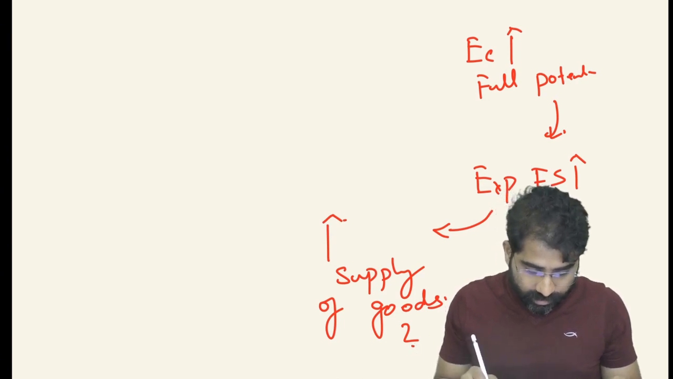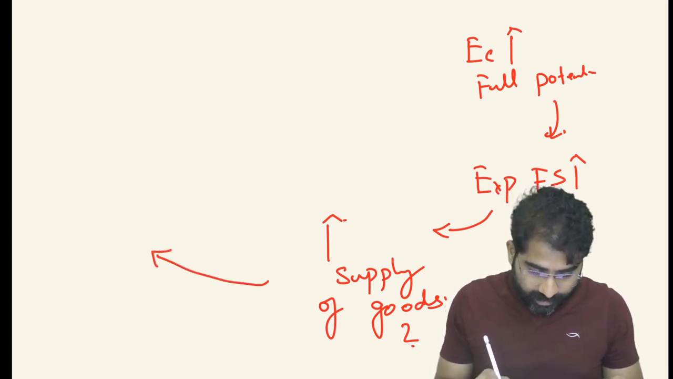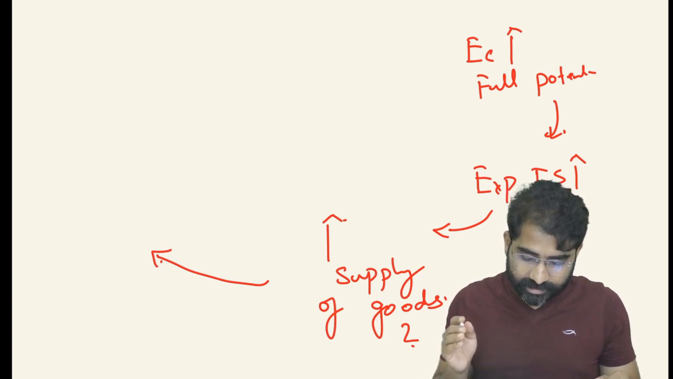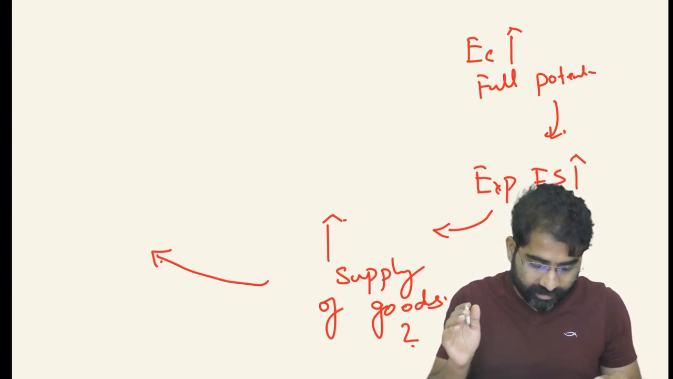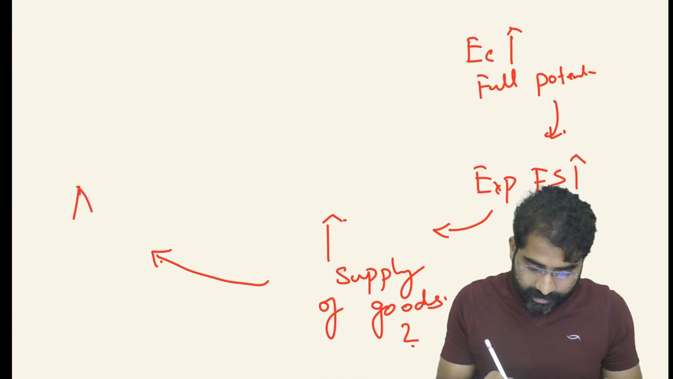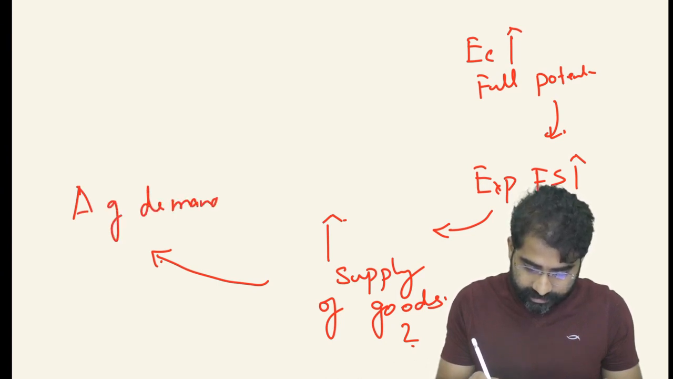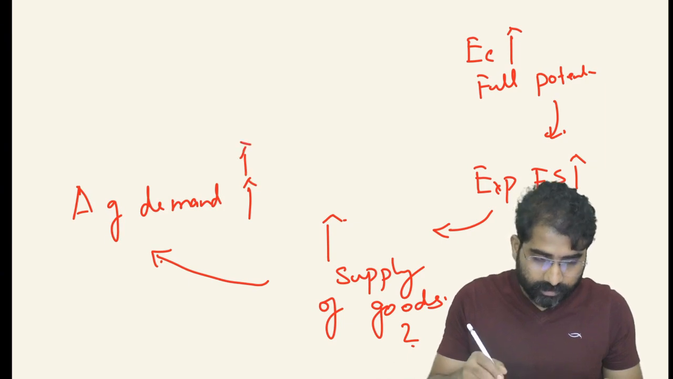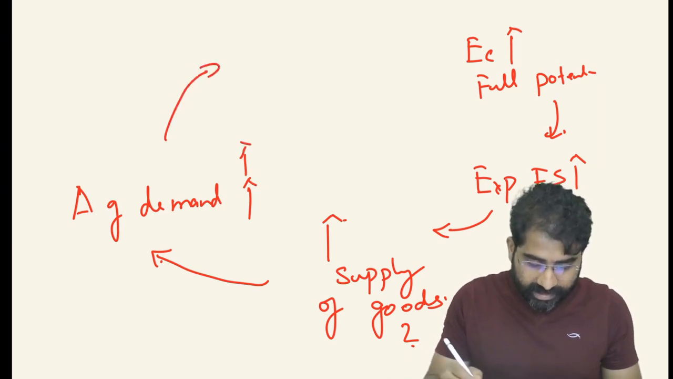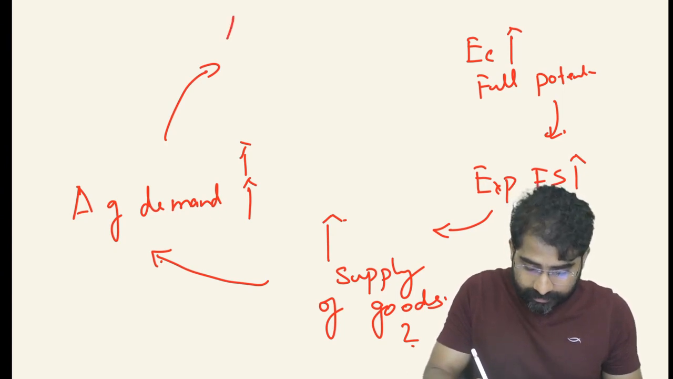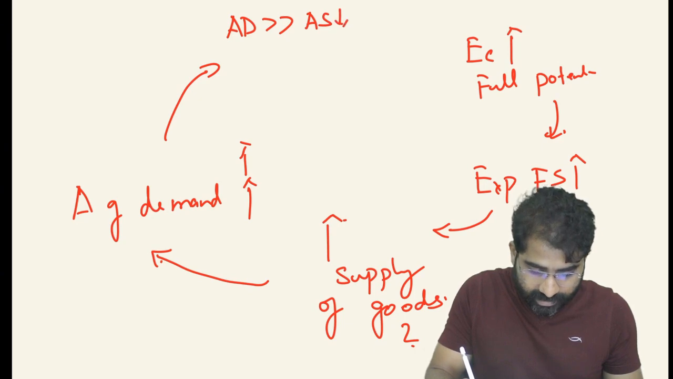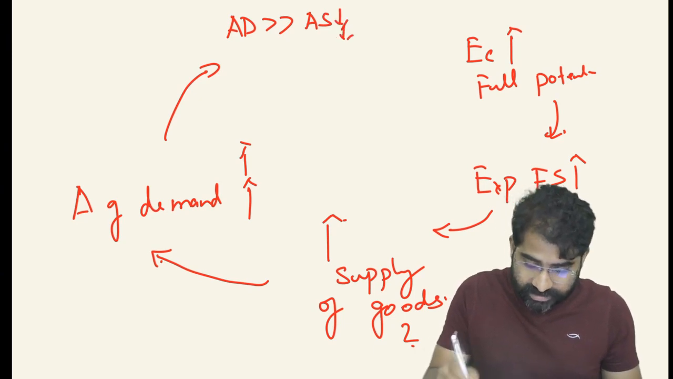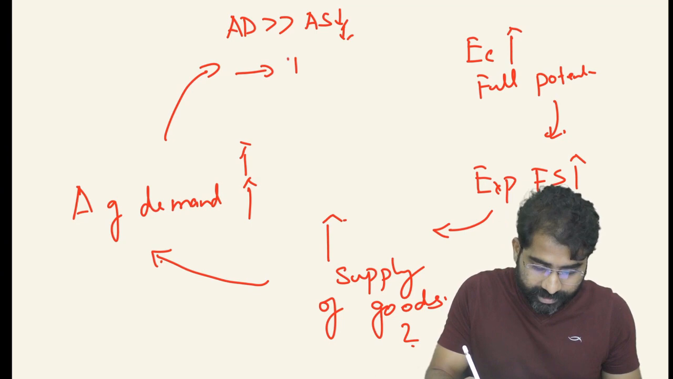Okay, so now what will happen? Government is increasing expenditure and economy is operating at its full level. So automatically what will happen? Aggregate demand will increase. But at the same time, there is no increase with respect to aggregate supply. So aggregate demand is increasing, but you are not in a position to increase aggregate supply. So this gap is going to lead to inflationary gap.